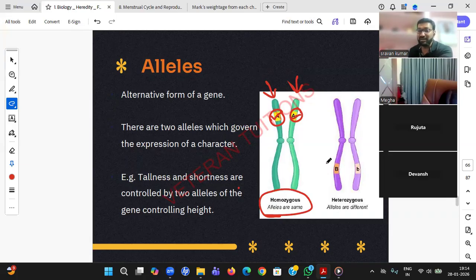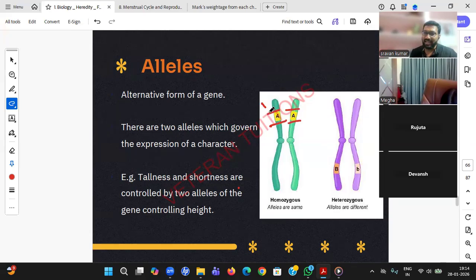If the colors are different, like the skin color of the male parent is dark and the skin color of the female is small b, they are different. These are heterozygous alleles. So alleles are at the specific place only, but the internal code is different, like hair color, but which hair color is different. This is what alternate means.